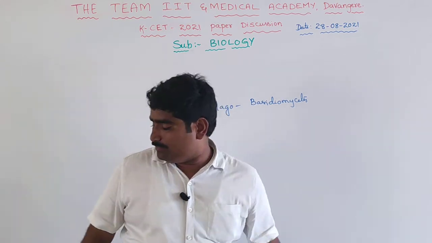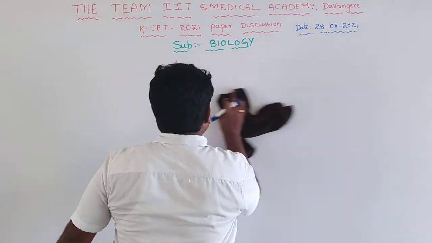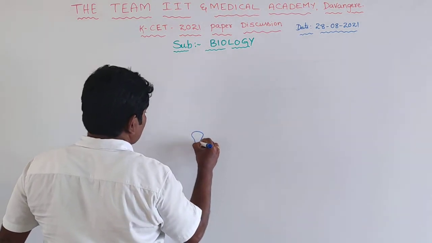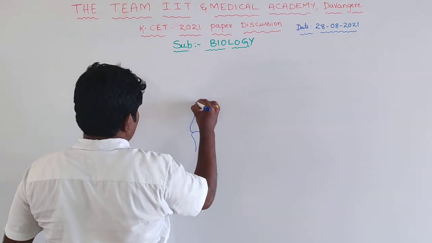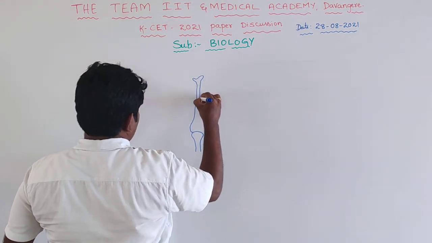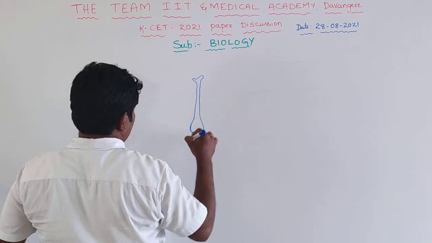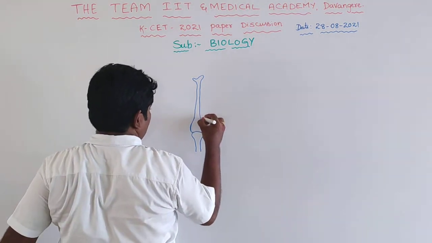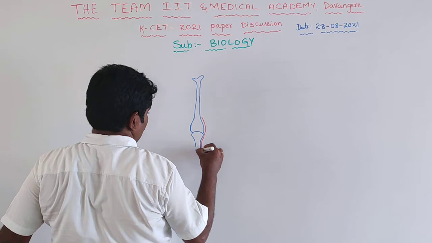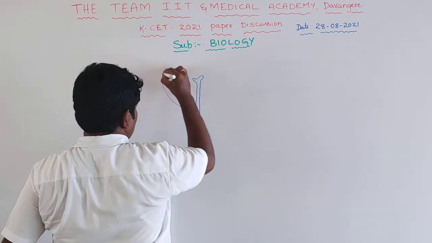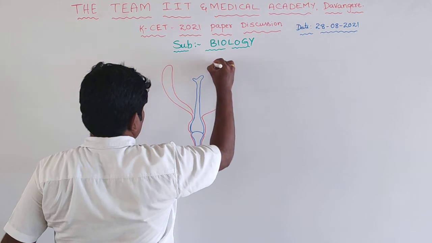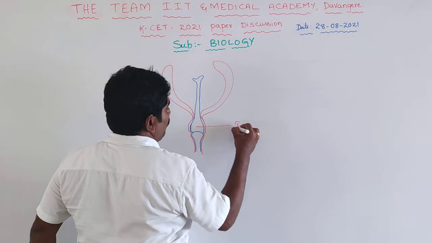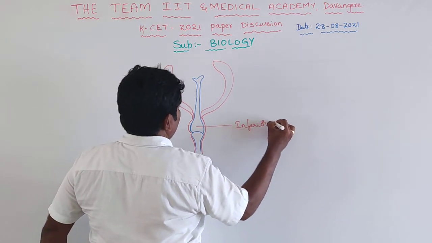And epigynous flower. What is an epigynous flower? If you see this, this is the thalamus and that is the ovary. The flower arises from this place, so this is an inferior ovary.